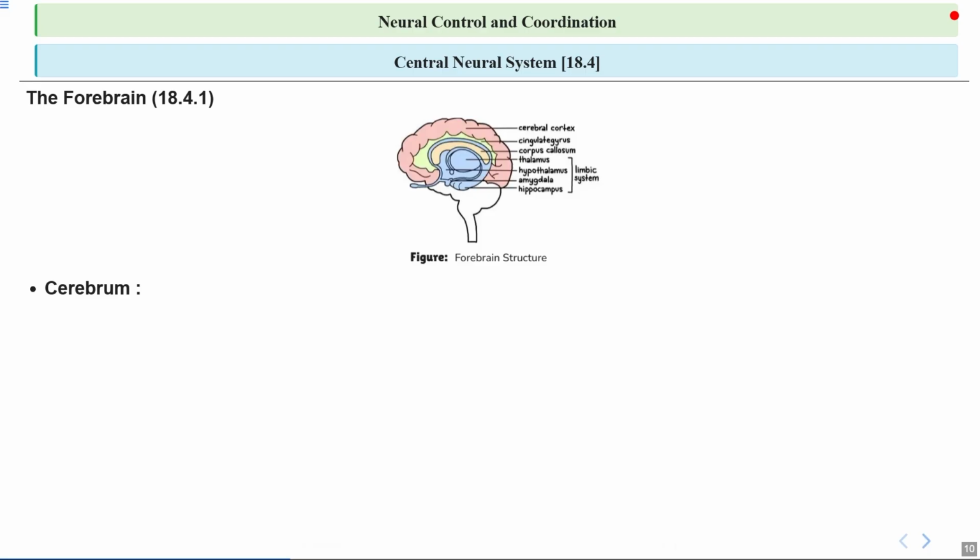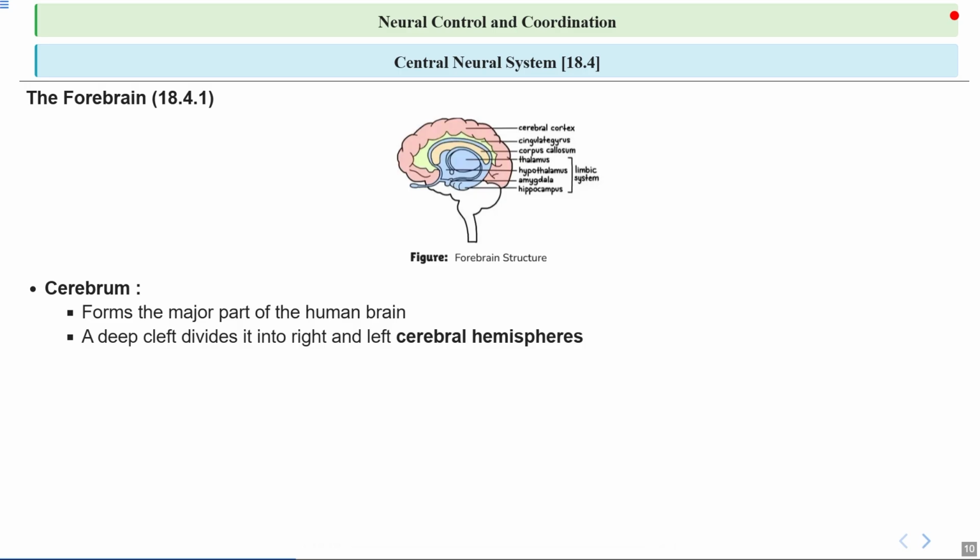So let's talk about the cerebrum, which is the largest part of the human brain. You can think of the cerebrum as the headquarters for all our thoughts, decisions, and voluntary actions. It's what allows us to read, solve problems, and even experience emotions. The cerebrum forms the major part of the human brain. You can imagine it as the main office in a big company where most of the important decisions are made. This is where most of our conscious activities happen.